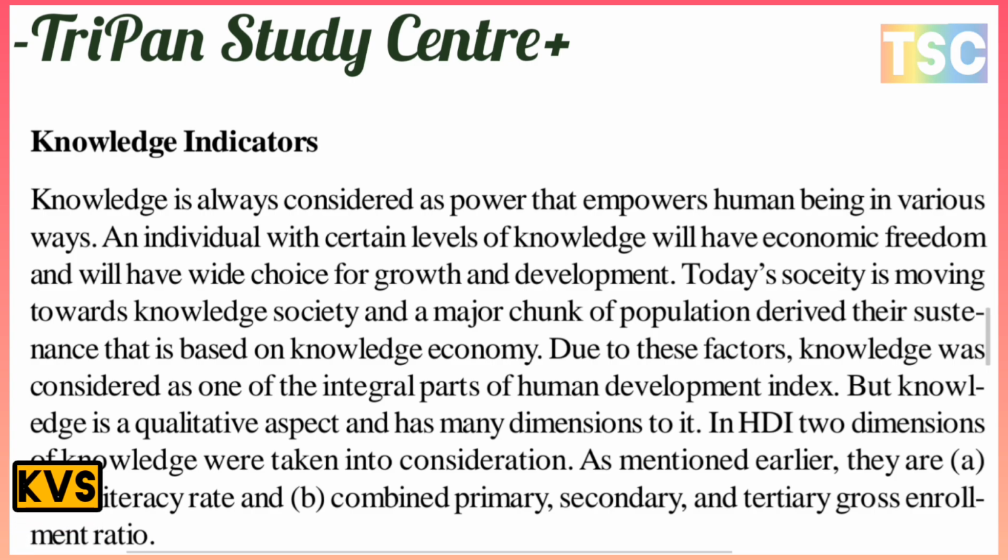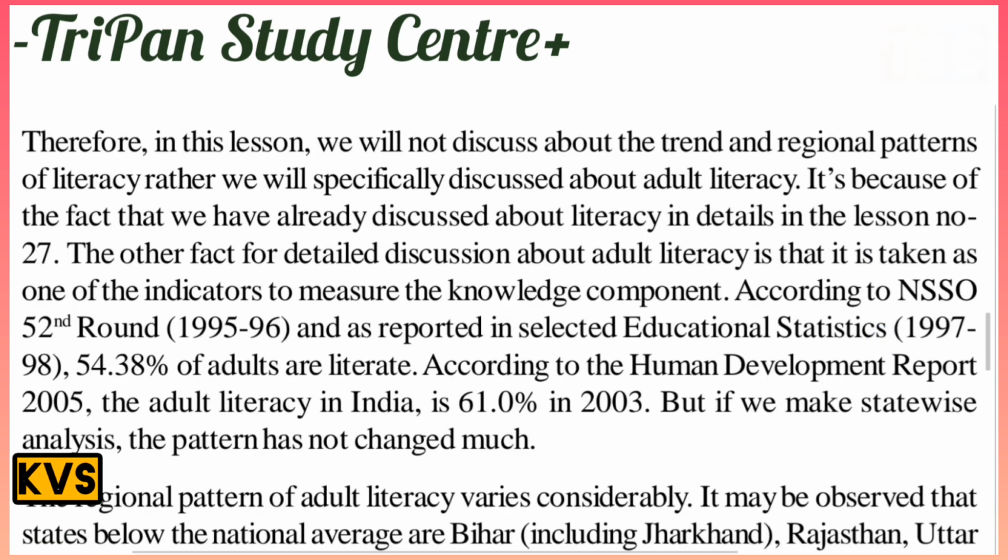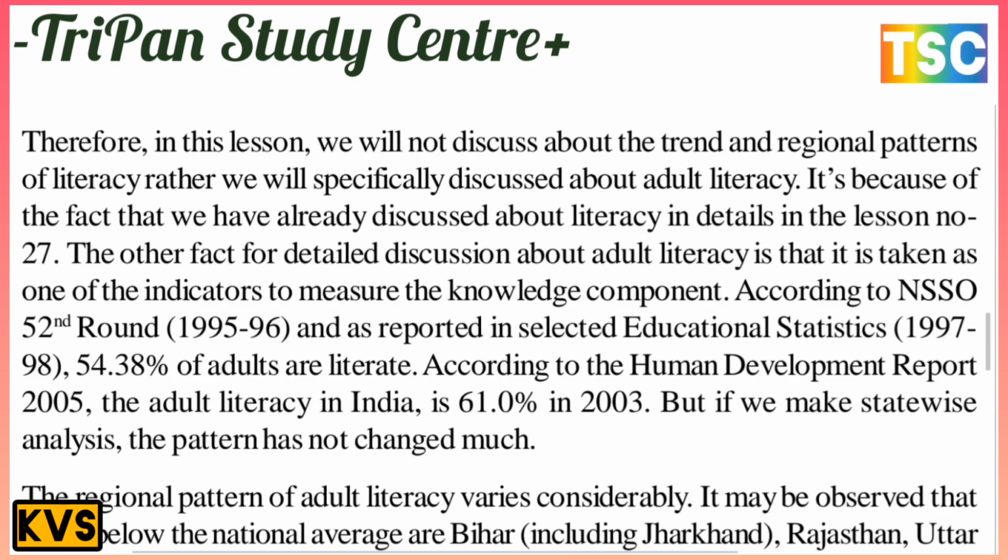Due to this factor, knowledge was considered as one of the integral parts of the human development index here. Dimensions of knowledge were taken into consideration, as I mentioned earlier. They are the adult literacy rate and the combined primary, secondary and tertiary gross enrolment ratio here. Therefore, in this lesson, we will not discuss the trend and regional pattern of literacy.